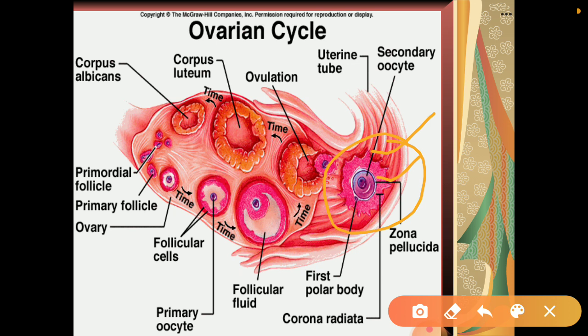So you can understand it like this: the ovum is covered by a membrane known as zona pellucida, and the outer cells in the secondary oocyte are known as corona radiata. So this is another structure, and other stages are similar in it.